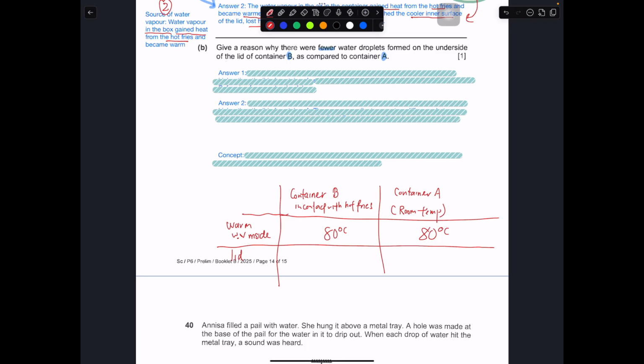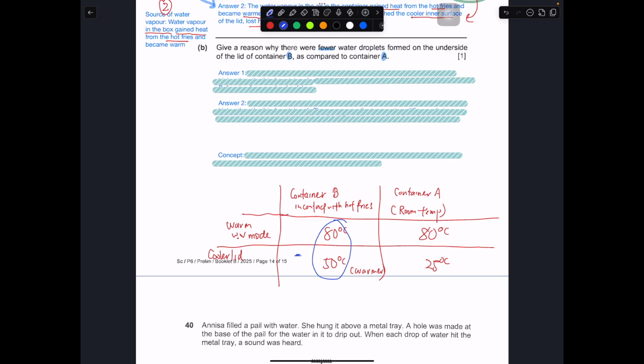The lid itself, the cooler lid. What will be the temperature? At first I say that B actually could have gained heat from French fries, right? So the temperature will be way higher, so this is way warmer as compared to A. So A will be most likely at room temperature. So now we work out the math. We talk about the temperature difference between these two.